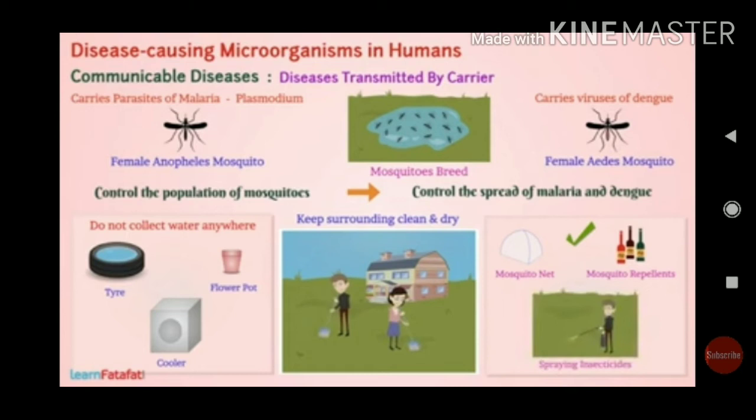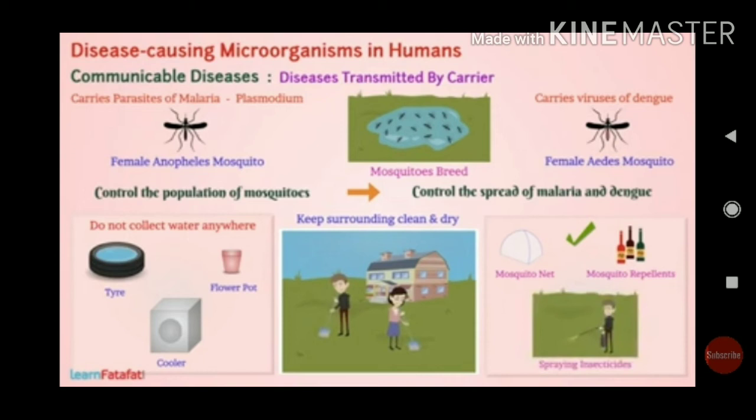The government, the municipality or the corporation people apply some smoke in the evening in our area. We should look for stagnant water, and by that we can stop the breeding of mosquitoes.